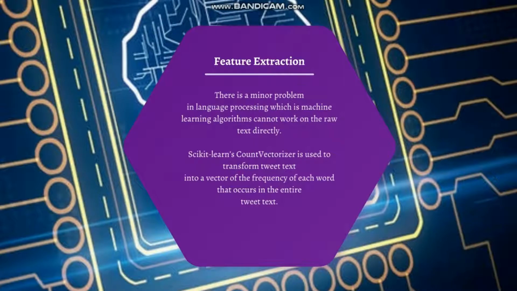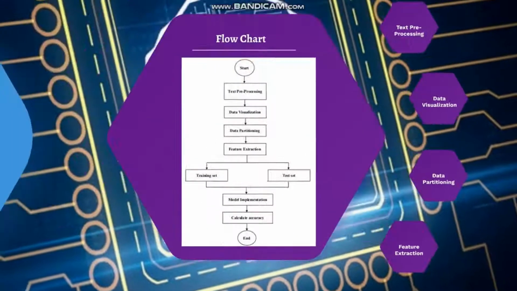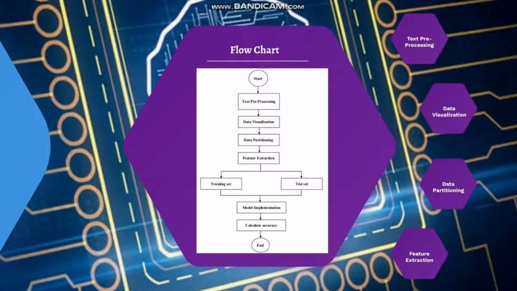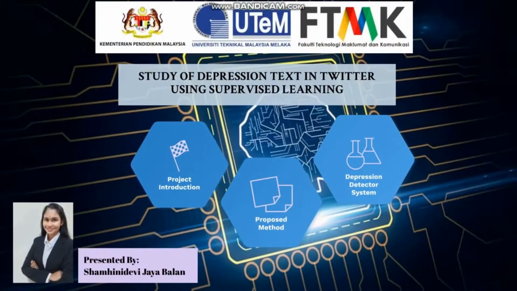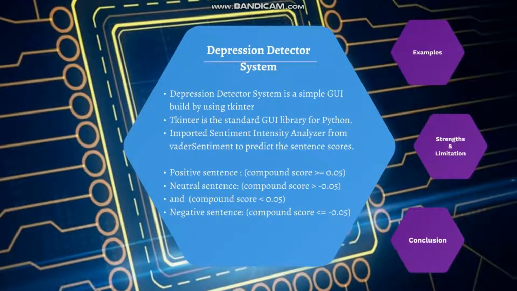For the text extraction, there is a minor problem in language processing, which is that machine learning algorithms cannot work on the raw data directly. For that, scikit-learn's CountVectorizer is used to transform the tweet text into a vector of the frequency of each word that occurs in the entire Twitter text. Wherein, for the model implementation, the three supervised learning models will be implemented and the accuracy calculated for each model. From that, we can develop a depression detector system.